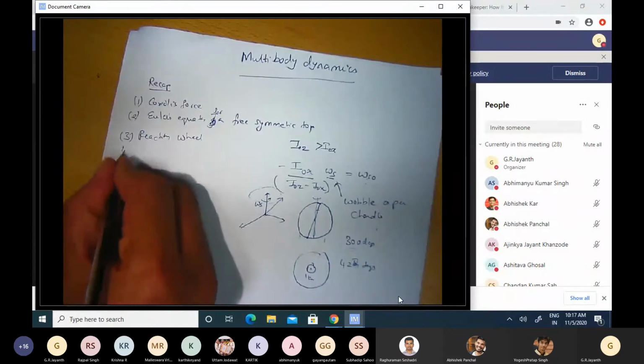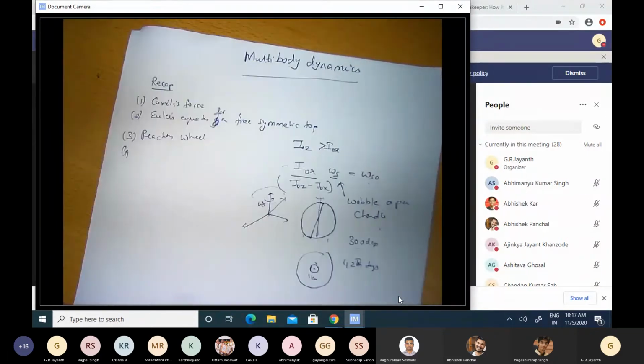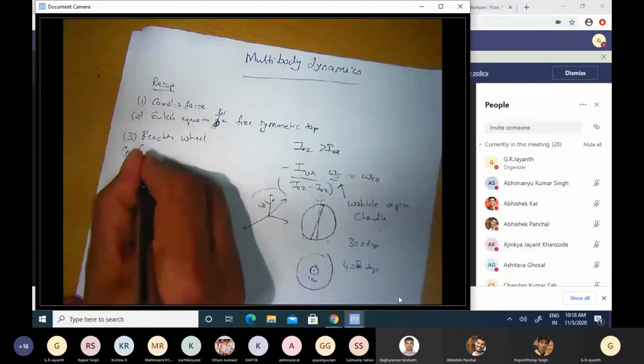Subsequently, we looked at the case when the angle theta is not 0, but rather 90 degrees. In other words, the spin axis of that wheel was at 90 degrees to the spin axis of that shaft, and then the wheel underwent what we call gyroscopic motion.